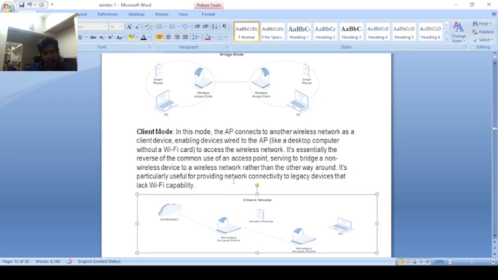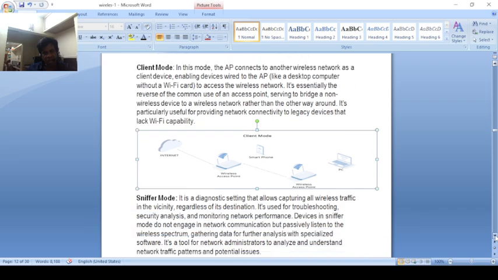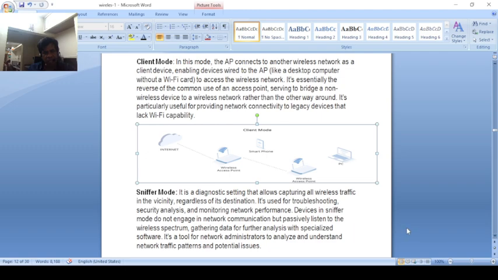Next is client mode. In this mode the access point connects to another wireless network as a client device. For example, a desktop computer with a Wi-Fi card is enabled as a client, and the card can also connect two or more devices. That is client mode connectivity, where the wireless access point connects to the internet. Here the smartphone is the client; this is client mode connectivity.